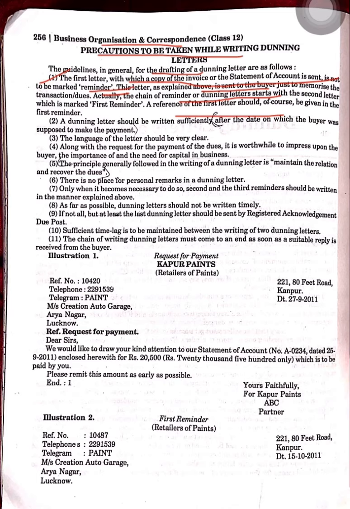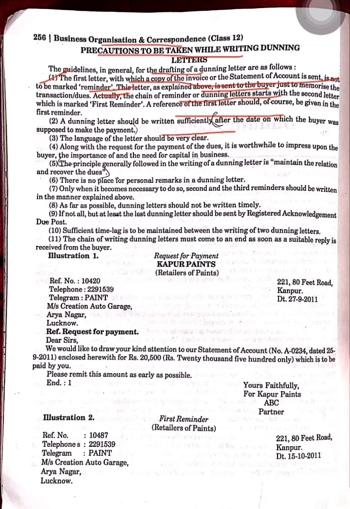Okay. A dunning letter should be written sufficiently after the date on which the buyer was supposed to make the payment. Means if any person has said that I will pay the money on 5 Jan, at that time you need not send the letter on 6 Jan. Okay, if till 5 Jan he doesn't pay, you have to wait for a while. It may be possible that on 6, 7, 8, 9, 10 he will give the money.